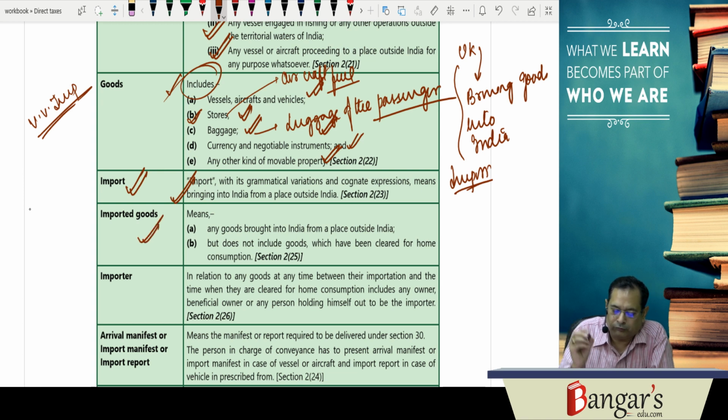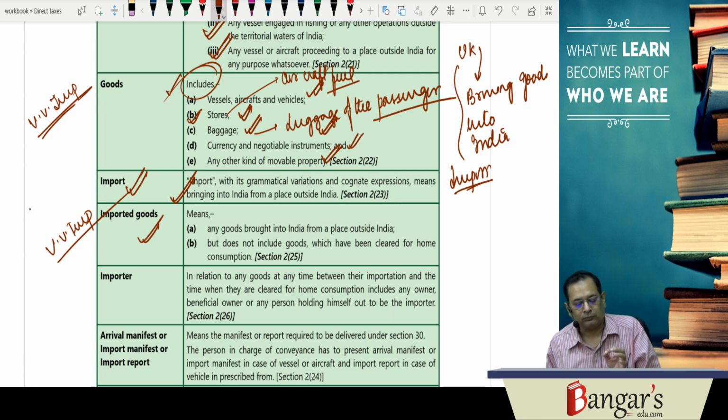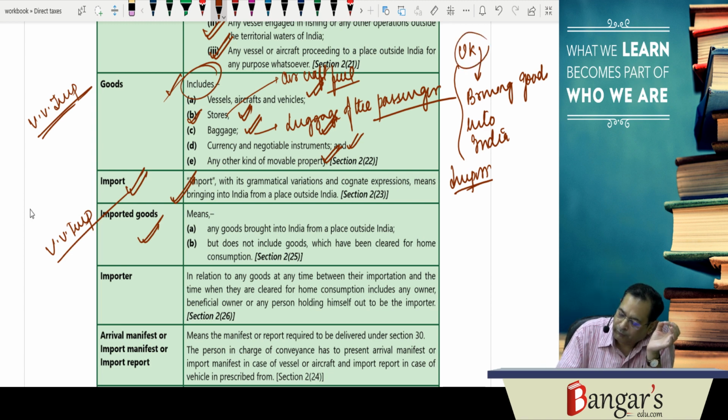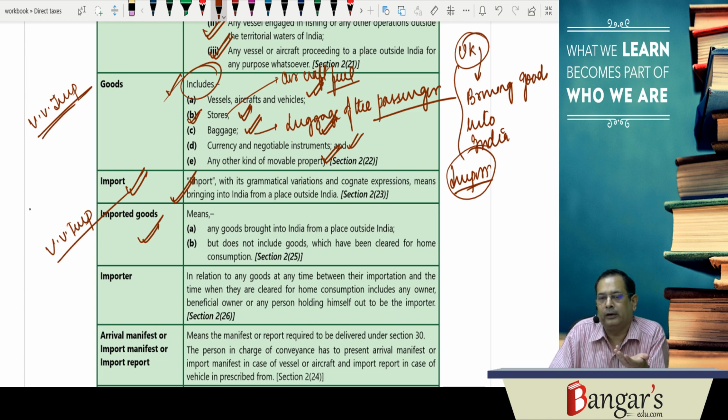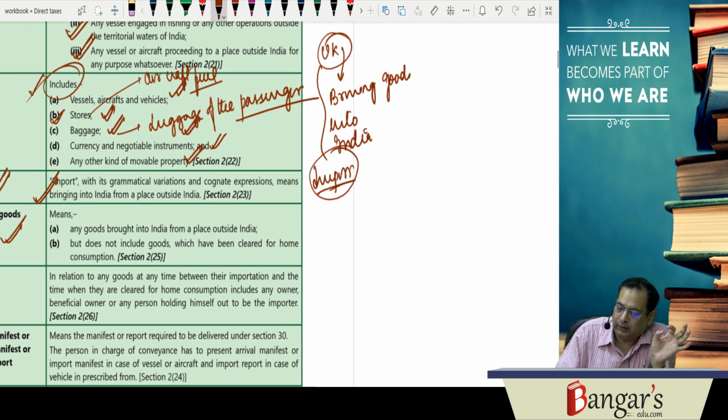And this definition can be asked in your examination. What is imported goods? So basically goods that are brought into India from a place outside India. If the goods have been brought from UK, till the goods have been cleared for home consumption, they are what? Imported goods. After payment of duty, the goods do not remain imported goods.